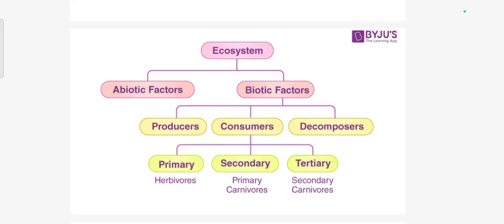The second one is the secondary consumer. Secondary consumers kill and eat the herbivores. They are also called carnivores. The carnivores directly depend on herbivores, so they are otherwise called primary carnivores. Then the tertiary consumers kill and eat the secondary consumers. They are called secondary carnivores.